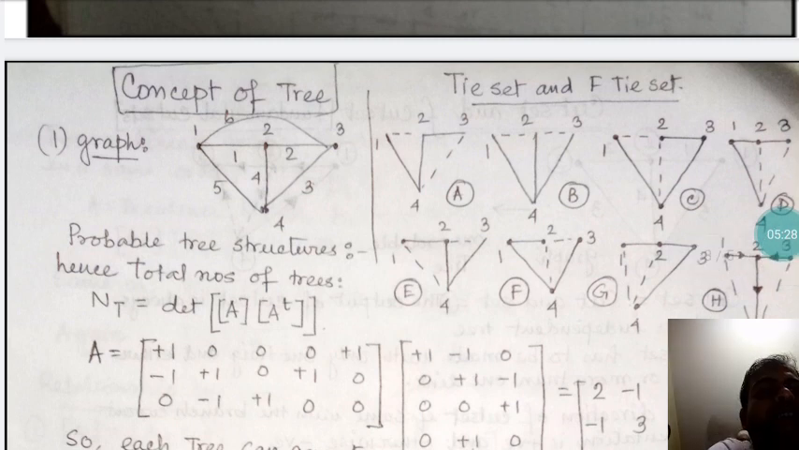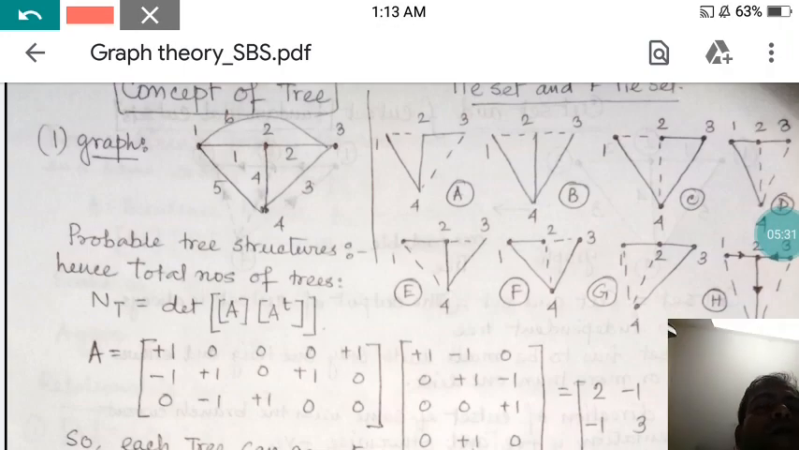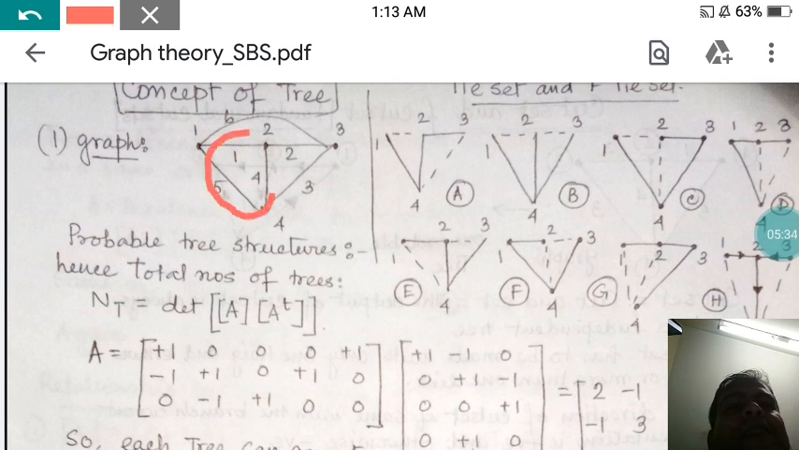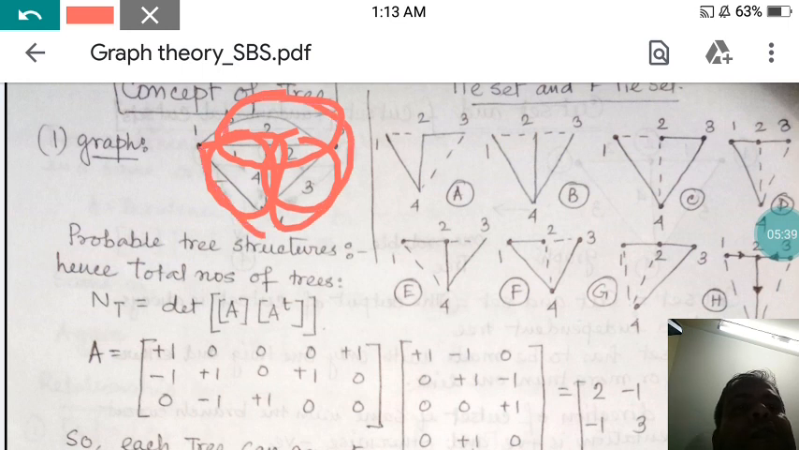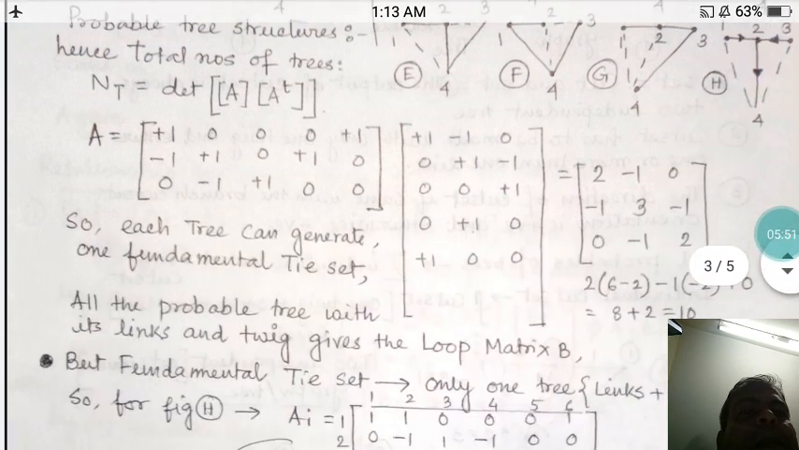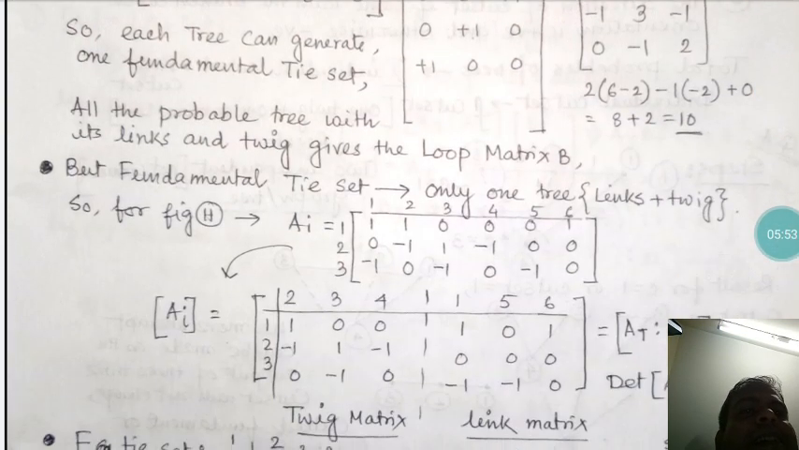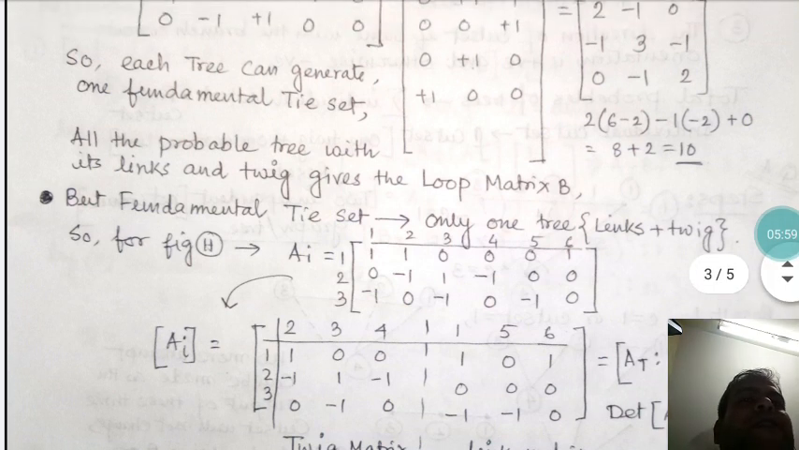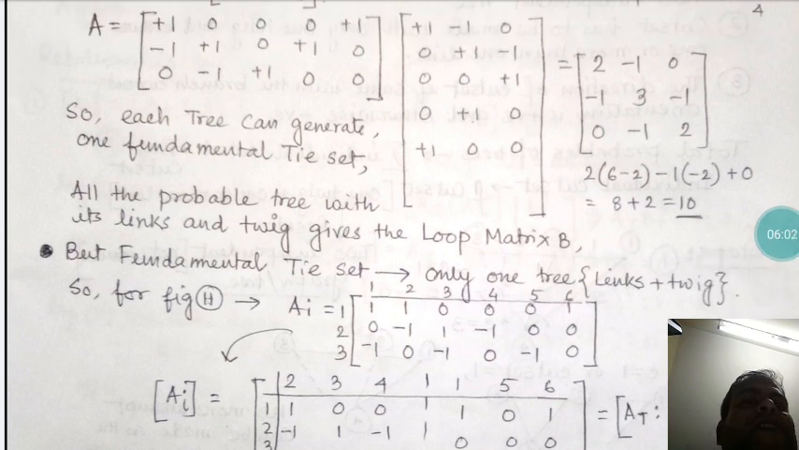In a particular case, if you find the closed loops, there is one closed loop, a second closed loop, a third, a fourth, a fifth. In this way different numbers of closed loops are there. That total set of closed loops finally gives rise to the matrix B. It is a compact form of all the probable closed loops in a matrix relation. So obviously this is a loop matrix.